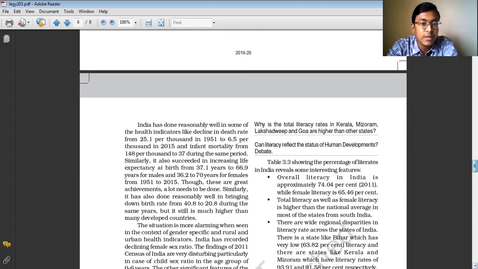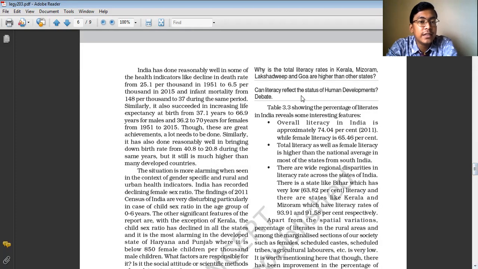So India has done reasonably well in the health indicators, and our country has done a lot of improvement in terms of the health facilities. If we take the scenario of India in the year 1951, just 4 years after independence, 1947 India got independence, 1951 data we are having. From that time till now, till the 2011 census or till 2021, India has done a lot of improvement in the health facilities. And how can we say that?